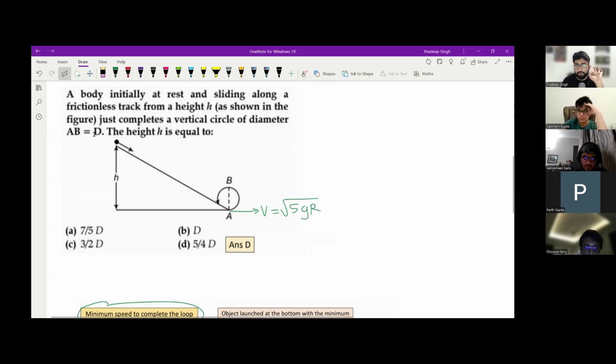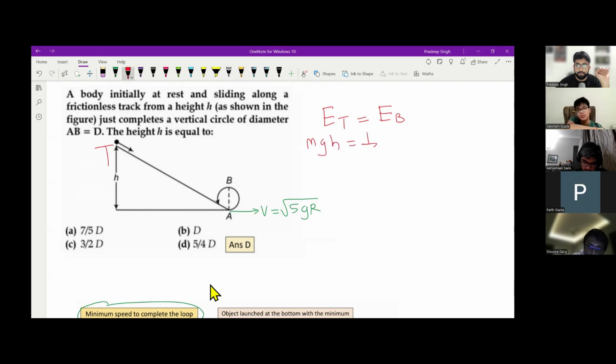And after you get that, can't you just get mgh is equal to that? Yes, exactly. Do that right now. So you can just use the law of conservation of energy. Yes. So consider the topmost point as T and the bottommost point is A. So equate the energies and tell me what will be the height. Let me also write. Energy at the top will be equal to energy at bottom.